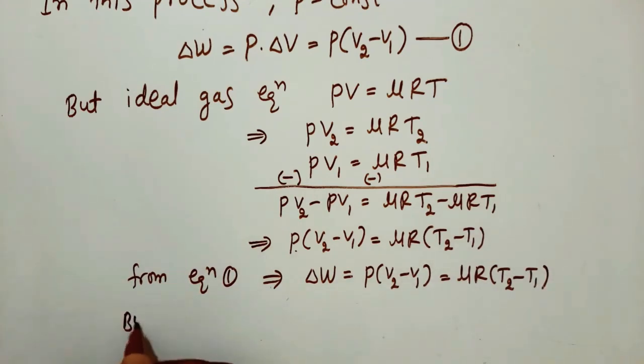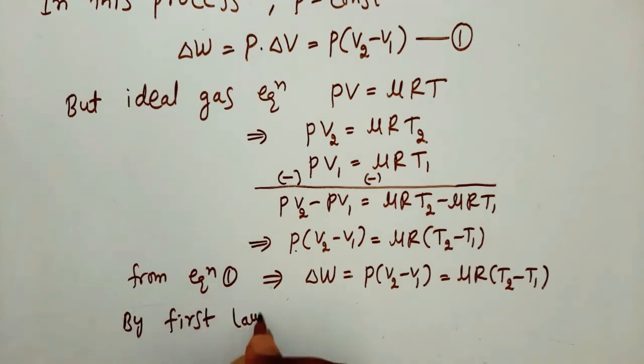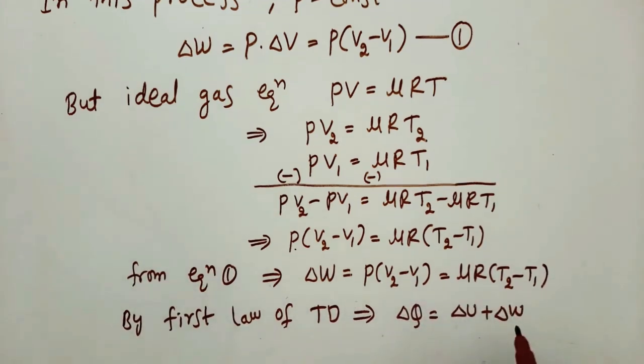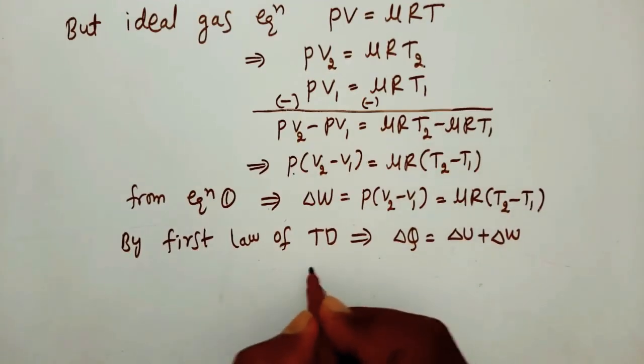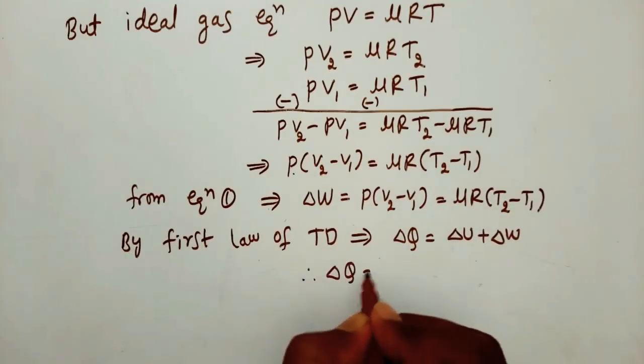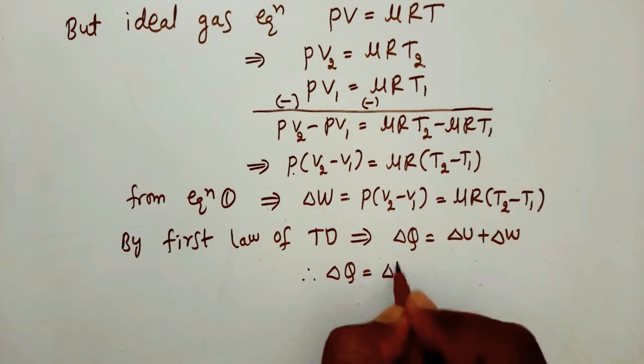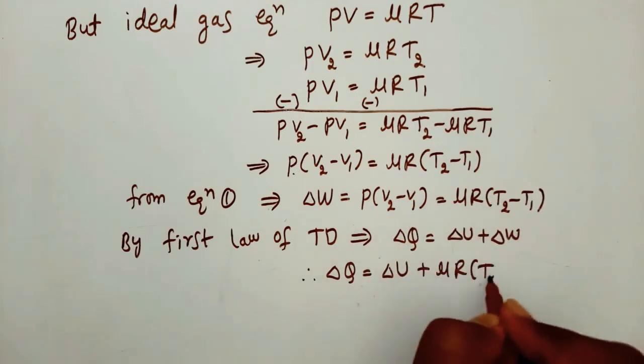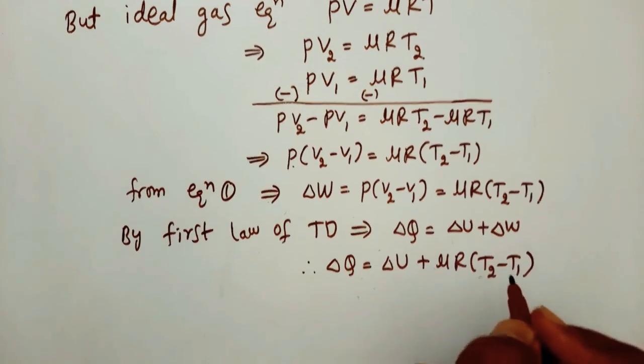By first law of thermodynamics, we can write del Q is equal to del U plus del W. Therefore del Q is equal to del U plus mu R into T2 minus T1.